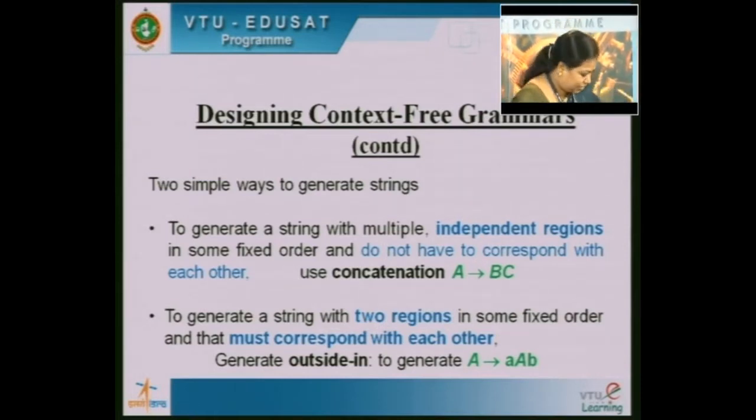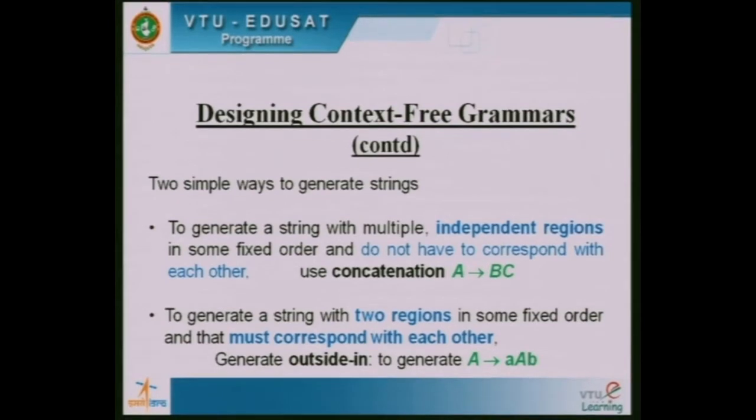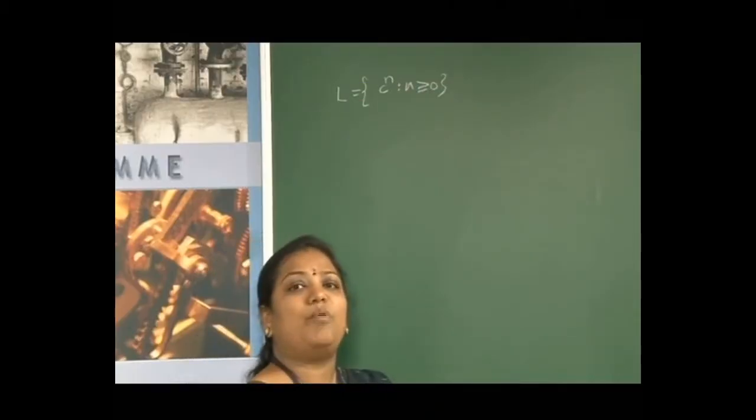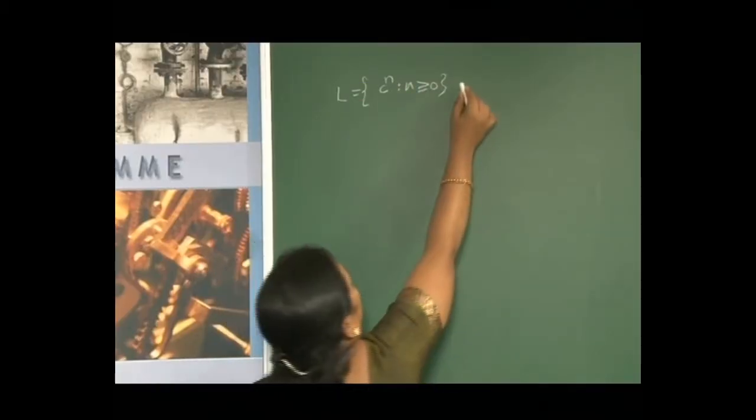In the previous session, we have seen if I have a language consisting of C raised to n where n is greater than or equal to 0, then what are the possible strings in this language?